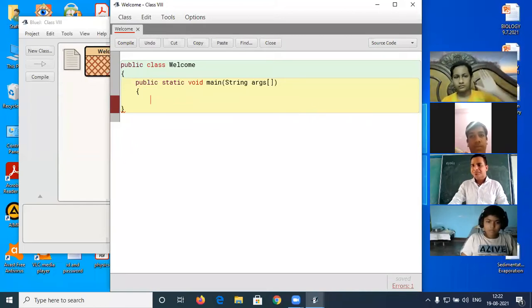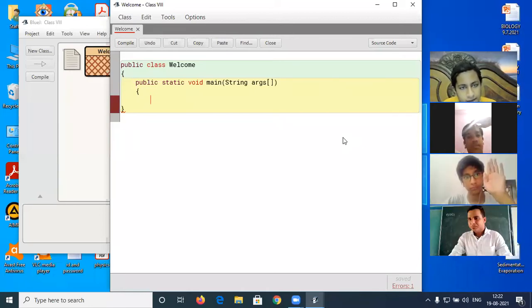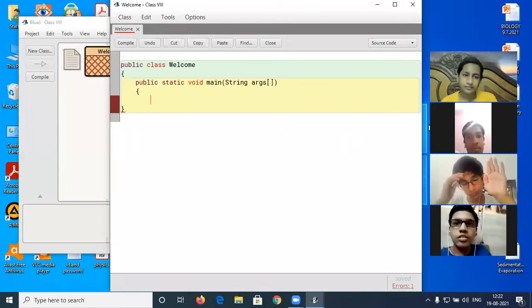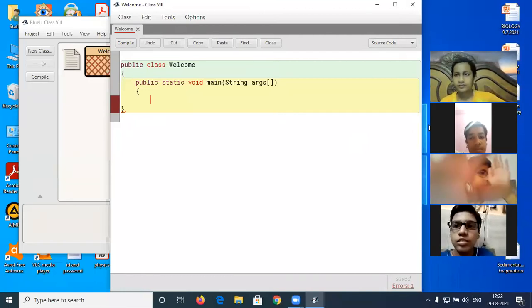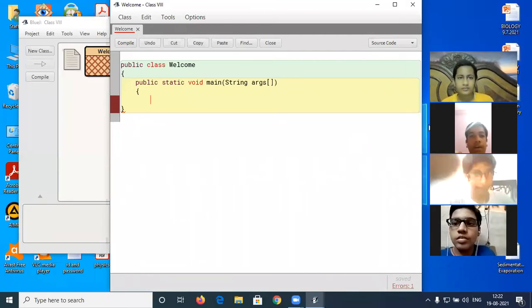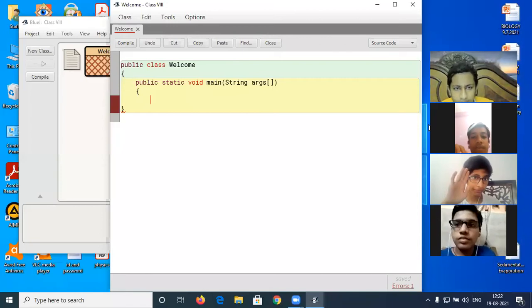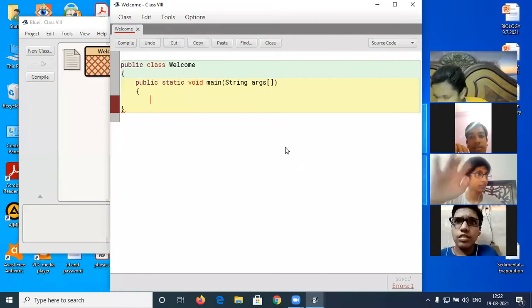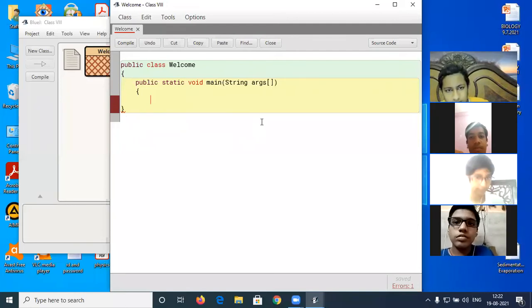Yes, Chaitanya? Sir, we have to select and delete everything that appears when you open it. Yes, everything except public class, the class name, and the opening and closing curly braces. Is that clear? Yes, Devansh. Good afternoon, sir. Sir, every time we have to write public static void main? Yes, every time you have to write this line. So just learn this line.